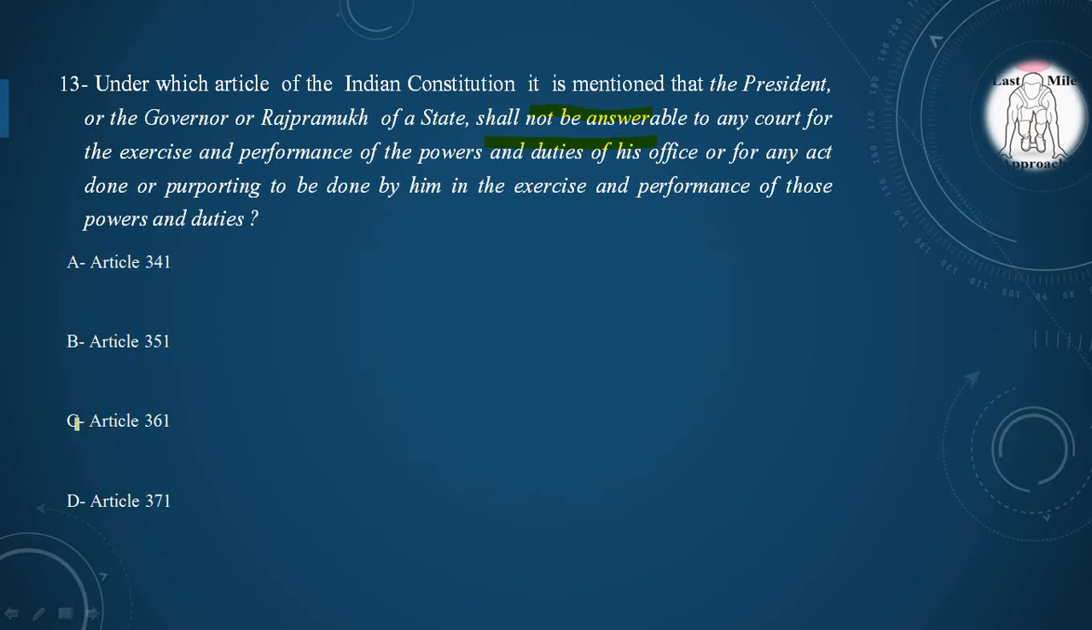And the correct option is option C, Article 361, under which it is mentioned that the President or Governor or Raj Pramukhs of a state shall not be answerable to any court for the exercise and performance of the powers and duties of his office.